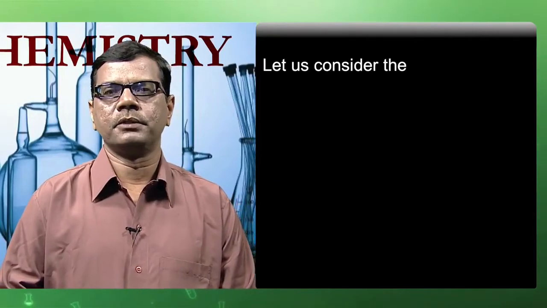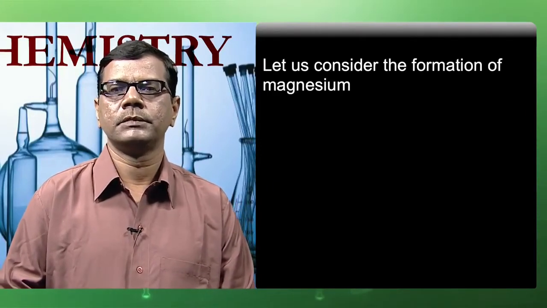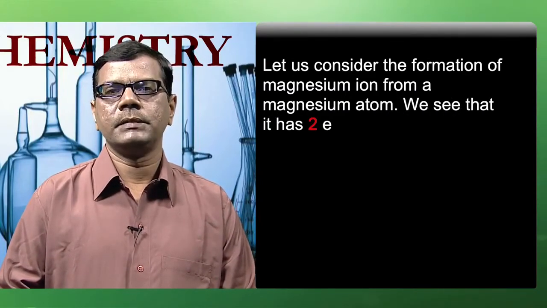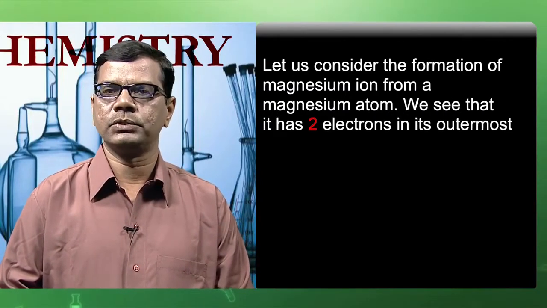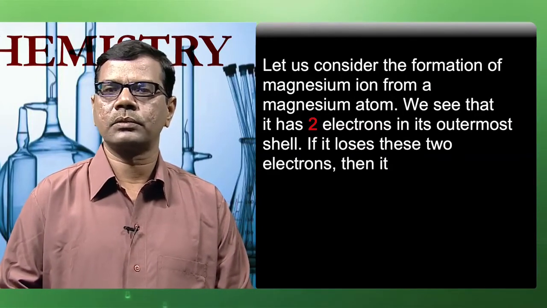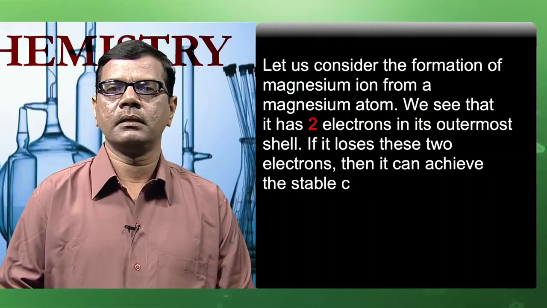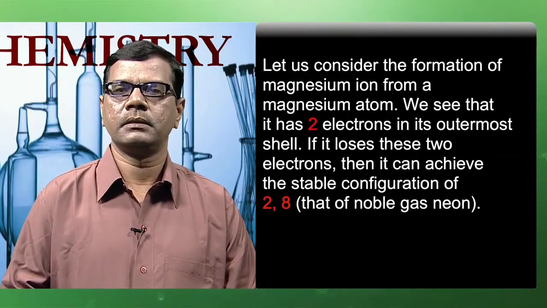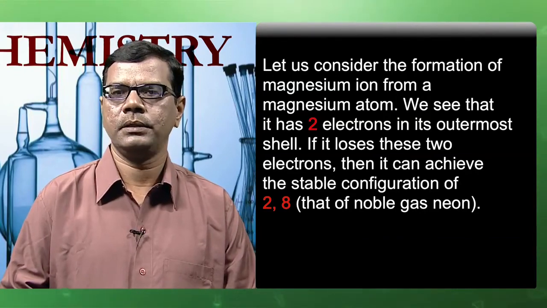Let us consider the formation of a magnesium ion from a magnesium atom. We see that it has 2 electrons in its outermost shell. If it loses these 2 electrons, then it can achieve the stable configuration of 2,8, that of the noble gas neon.